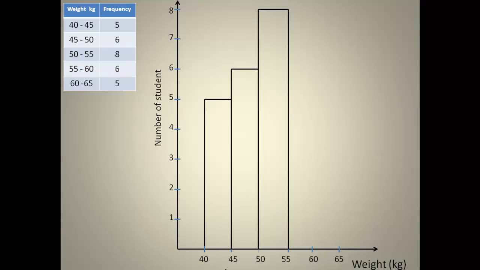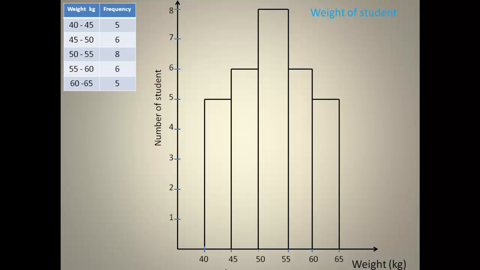So the height should be 6, and then we draw our bar on that boundary. And then the last one, which is 60 to 65, we have the frequency to be 5, and then we draw our bar on it. So this is a graphical representation of the weight of students that we have.